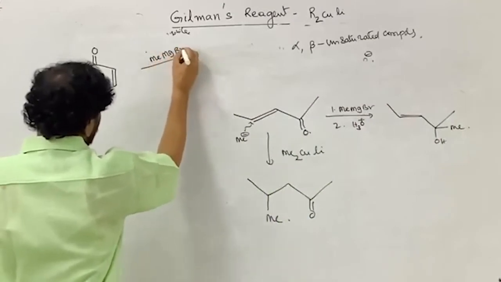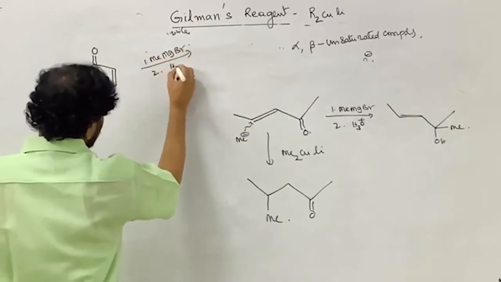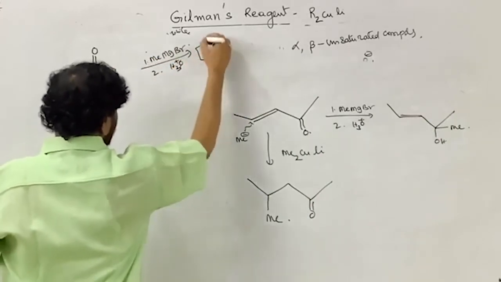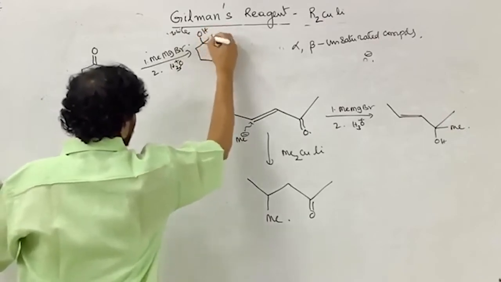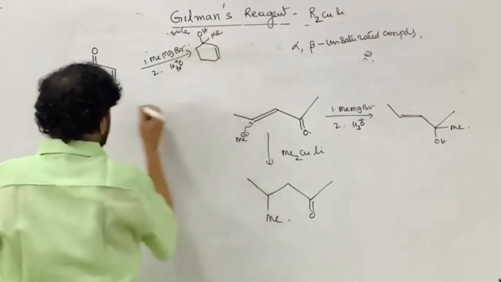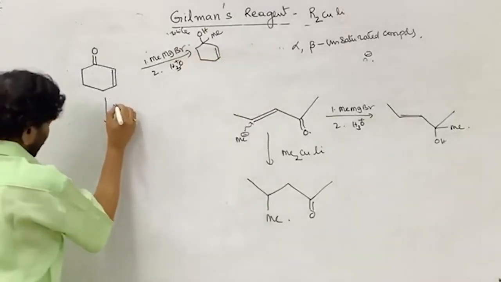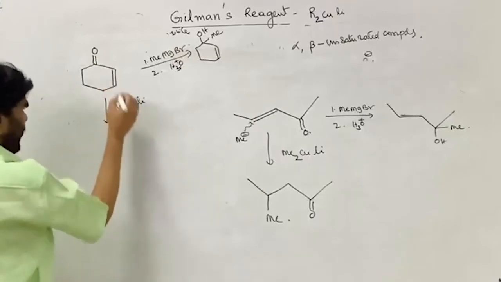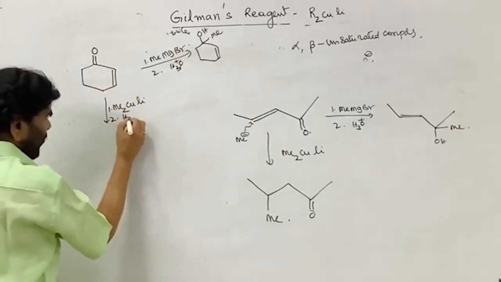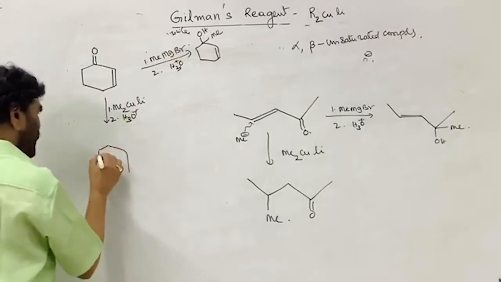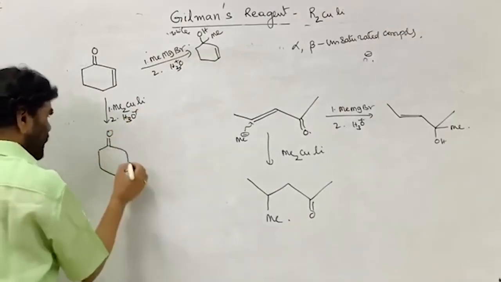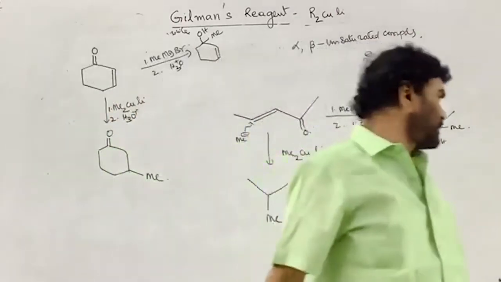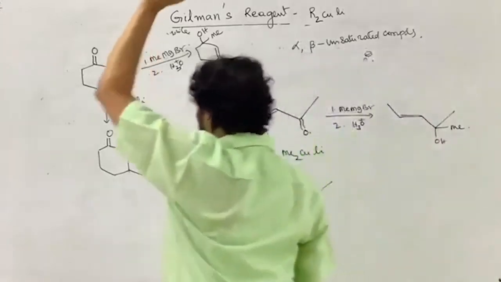I am comparing the methyl magnesium bromide reaction, followed by H3O plus. This is direct addition, remember. Me, this is intact. But if you treat with lithium dimethyl cuprate, followed by hydrolysis, the carbonyl group is intact, but the methyl is added here. This is the difference.